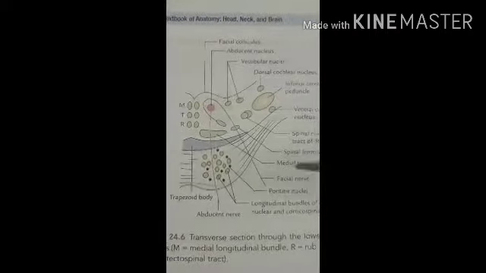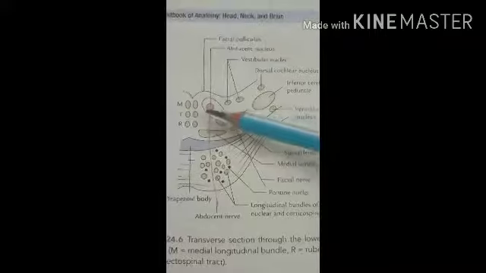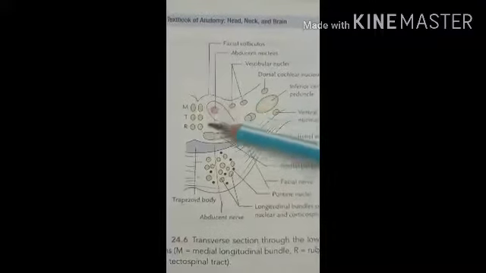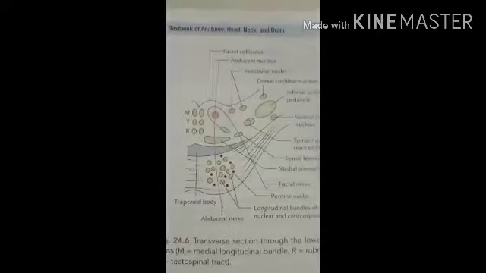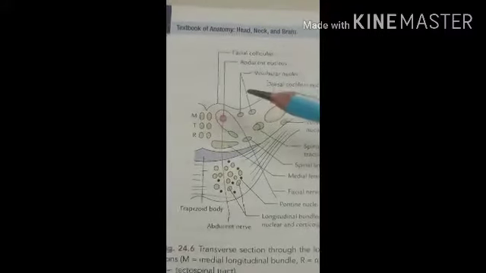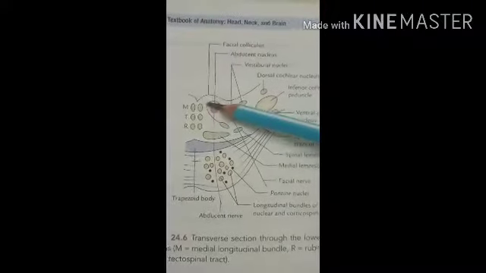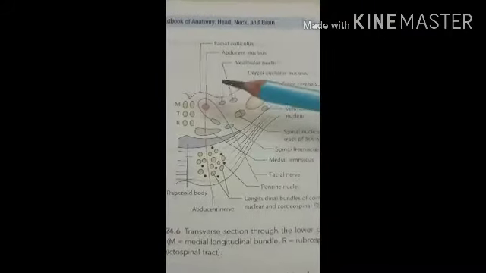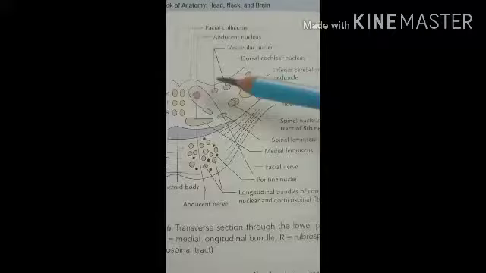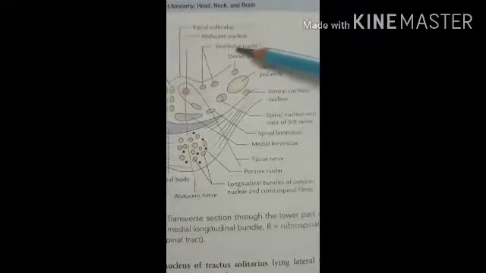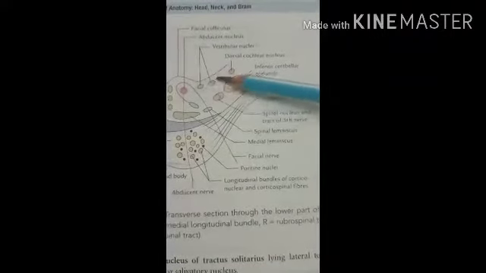Then the superior salivary, inferior salivary and lacrimatory nuclei are present medial to the facial nucleus. Here the three nuclei are present: superior salivary, inferior salivary and lacrimatory. Then the nucleus of the tractus solitarius lies lateral to the superior salivary nucleus. In this region the nucleus of the tractus solitarius is present. Then the vestibular nuclei lie beneath the vestibular area in the floor of the fourth ventricle.